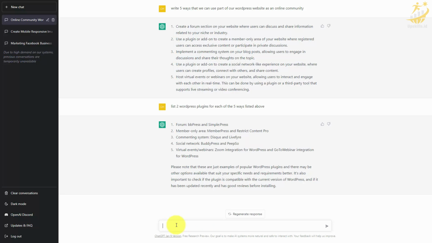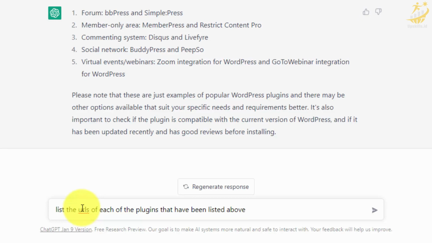Now, obviously, we can type in all of the qualifiers into one question area. What we're demonstrating now is the nature of a conversation. What we now have is specific information. We can now type in a follow-up question based on that information. And we're now going to click enter.